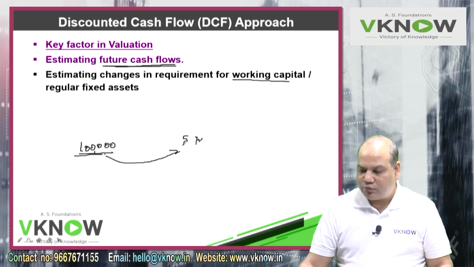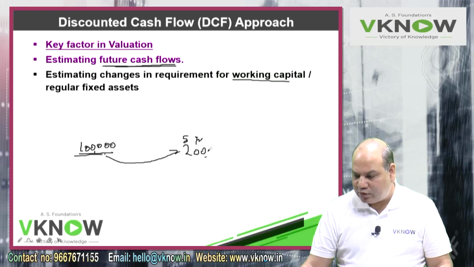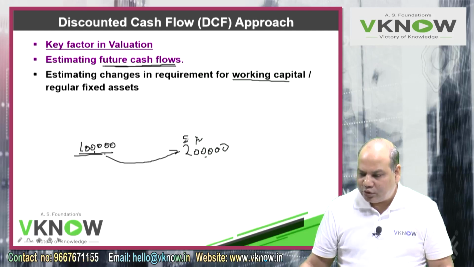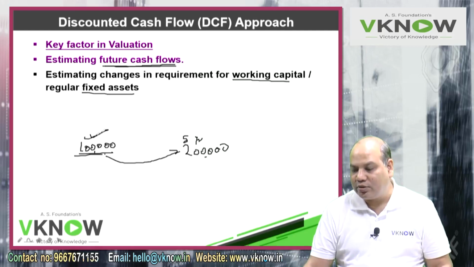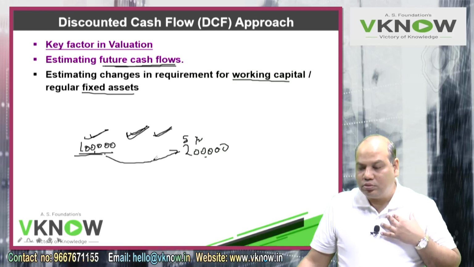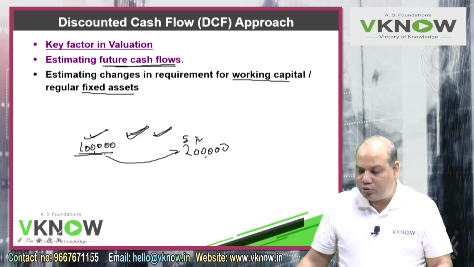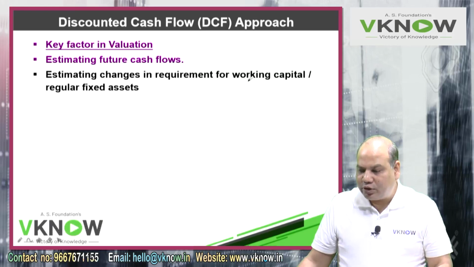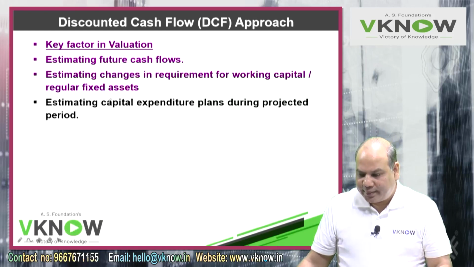As your business volume goes up, you may require say 2 lakh. That is called additional working capital. Plus you can't manage with the same fixed asset which you started with. You will need to buy more fixed assets. So my cash flow will be after taking into account additional working capital and additional capital expenditure.